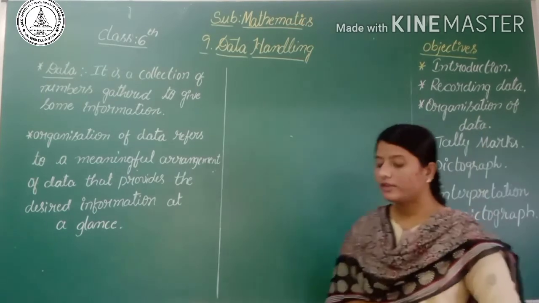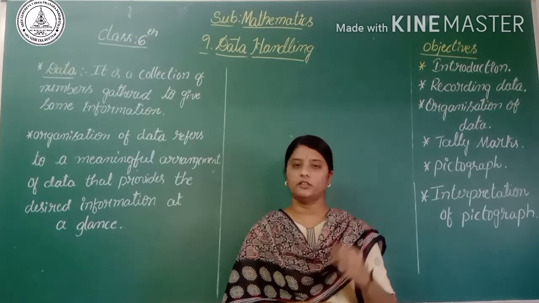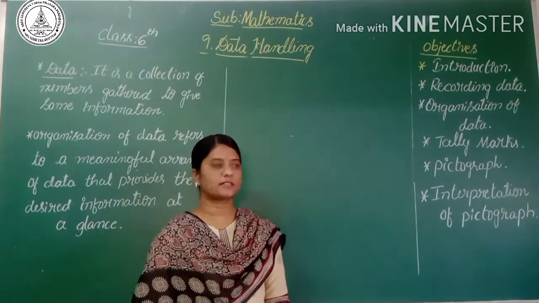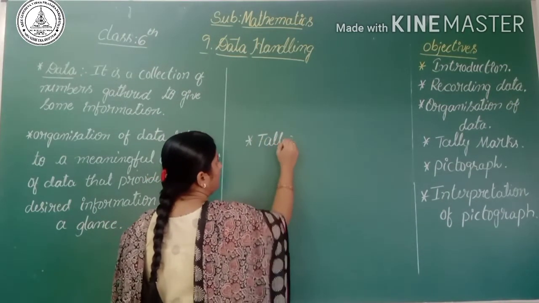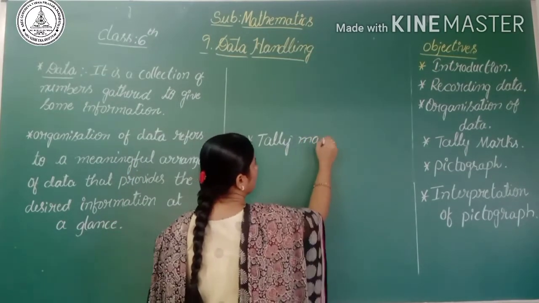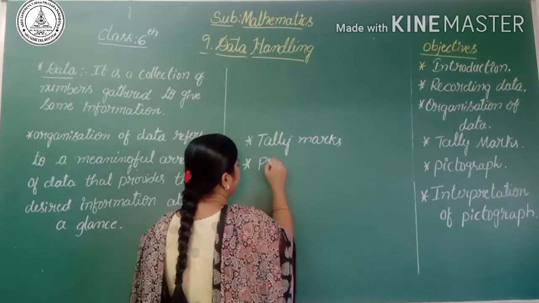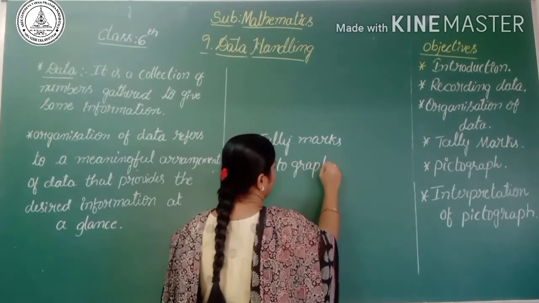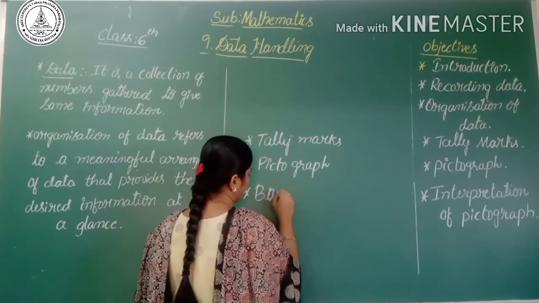We can represent the given information in three different ways. The first one is tally marks, the second is pictograph, and the third one is bar diagram or bar graph.